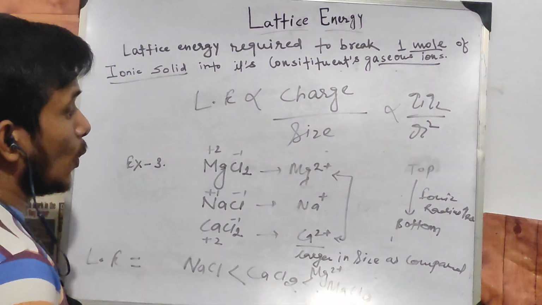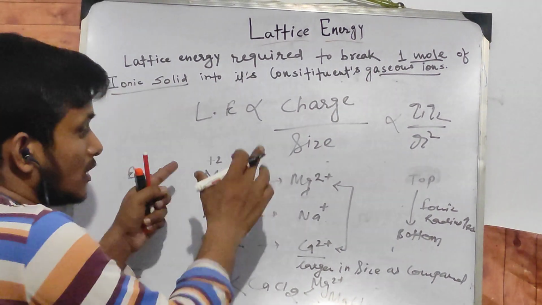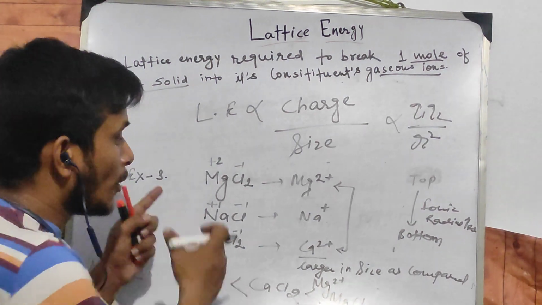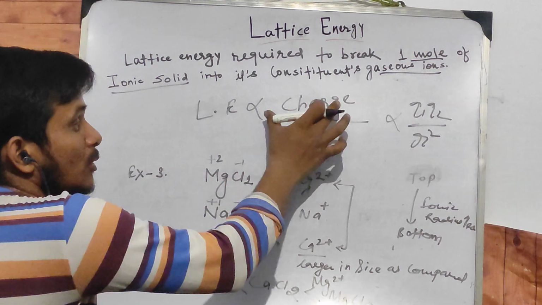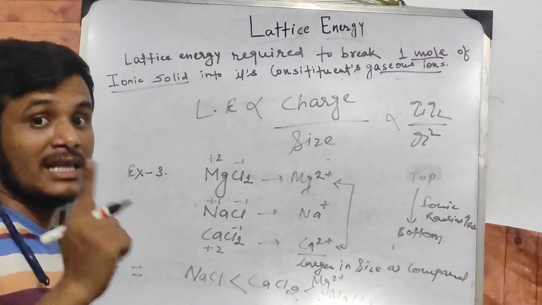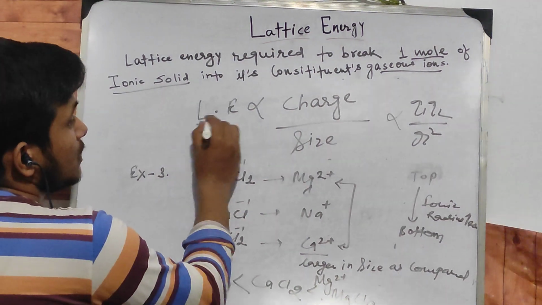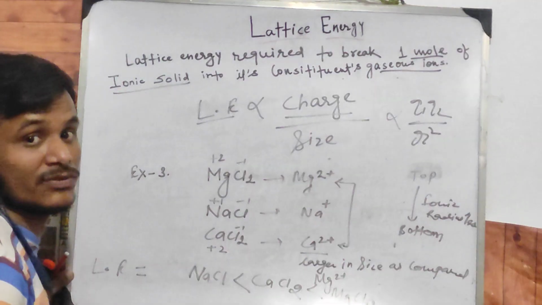Keep in mind that when a problem gives different answers from the ionic charge and the size, the lattice energy will be dominated by the charge factor.